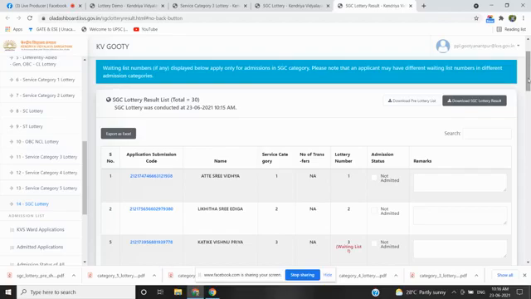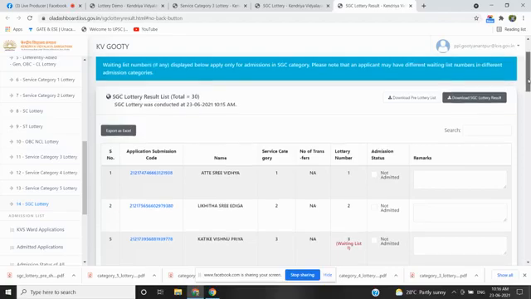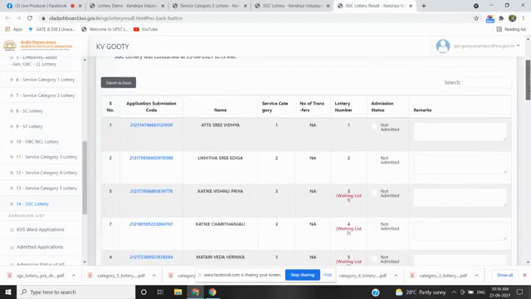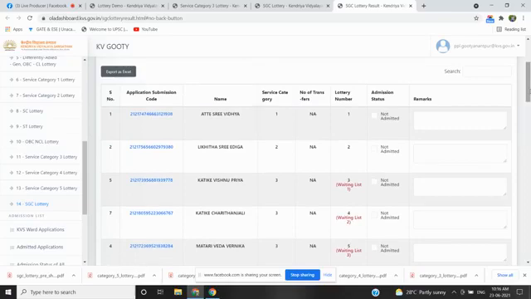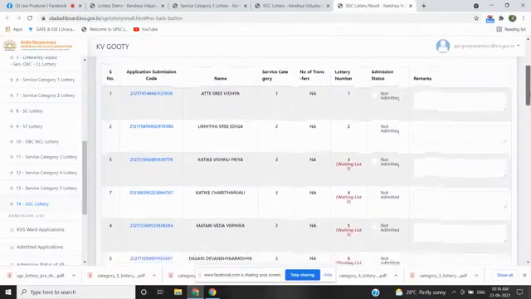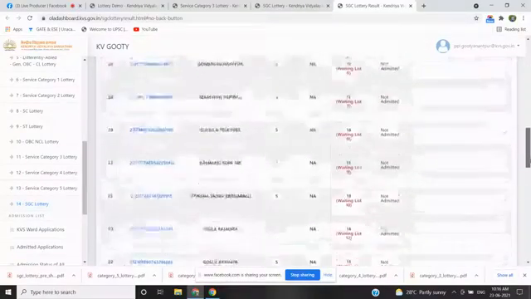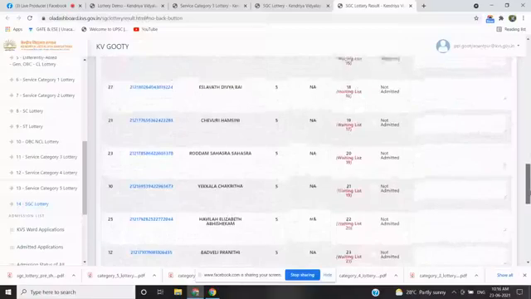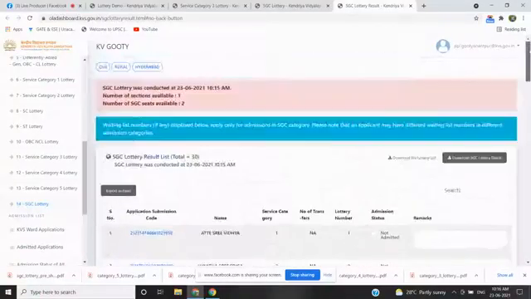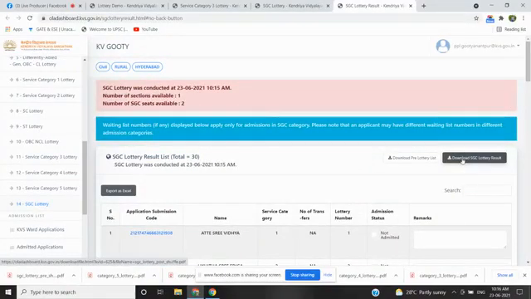These two will be given admission under SGC, and the remaining SGC applicants will be kept on the waiting list. If the two are not able to join, or are not willing to join the Vidyalaya, then waiting list 1 onwards will be given admission. I am going to download the SGC lottery list.